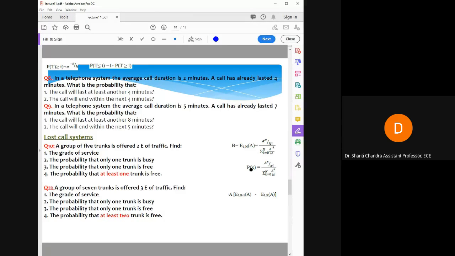All of you solve these numericals, otherwise it will be difficult for you.